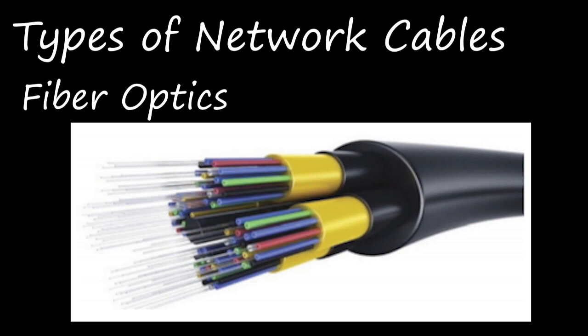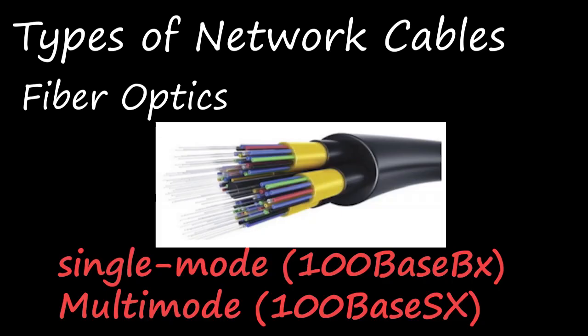One example for this WAN is internet. Okay, these cables are placed deep underground to avoid any damage to the cables. The optic cable will use the light to transmit the information from one place to another. There are two types of fiber optic cables available here. One is single mode, another one is multi mode. Single mode is 100 base BX and multi mode is 100 base SX.